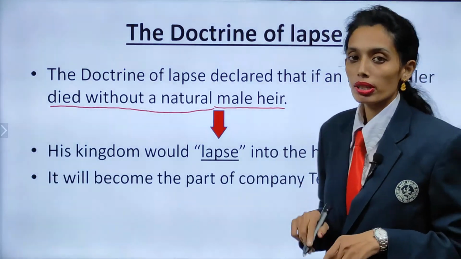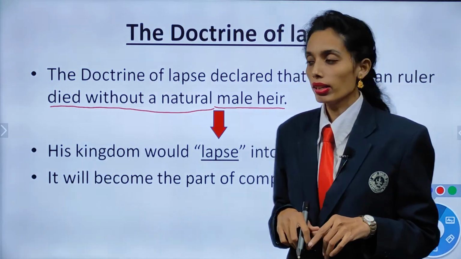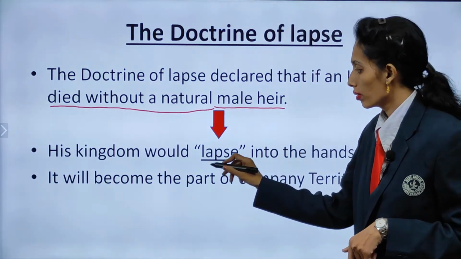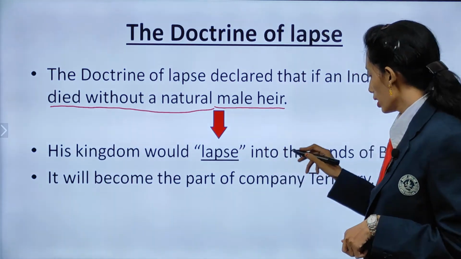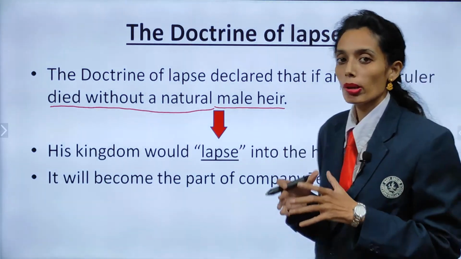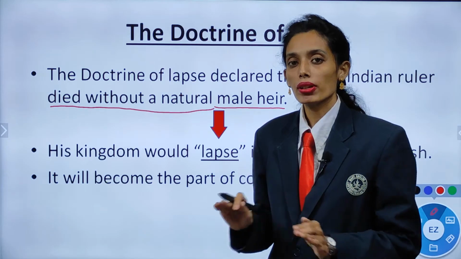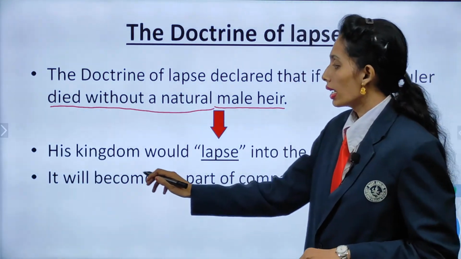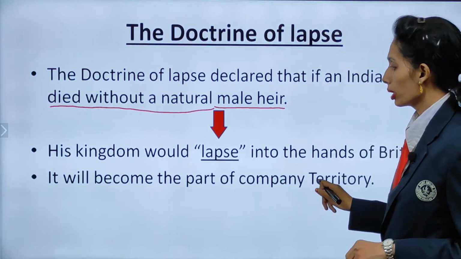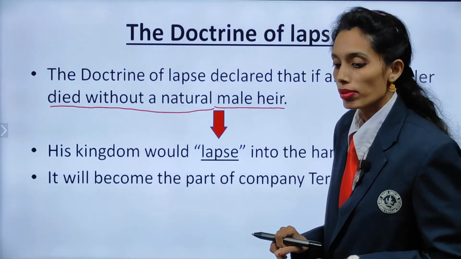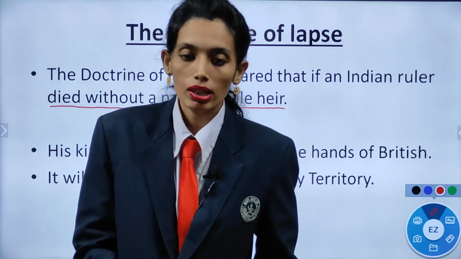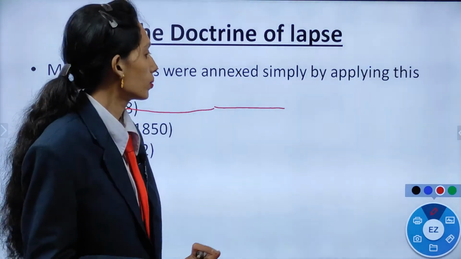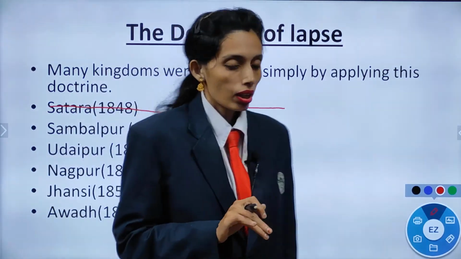That kingdom would lapse, see this word, lapse, into the hands of the British. The whole property would go directly, without any claim, into the hands of the British. It becomes part of the company's territory. This is what is being said according to this law.